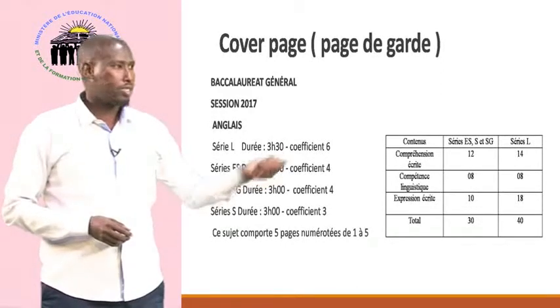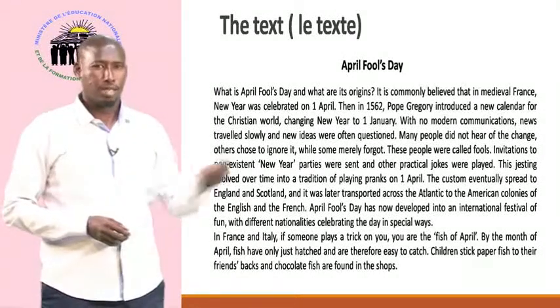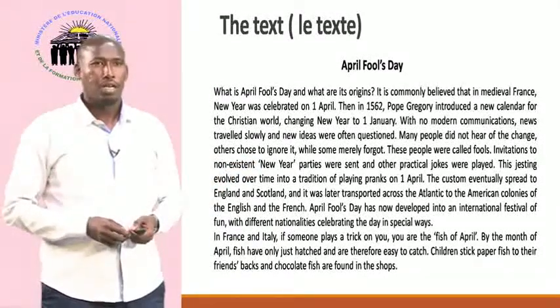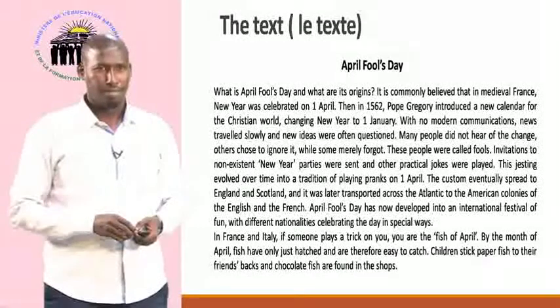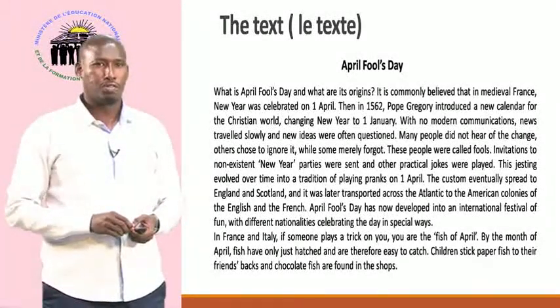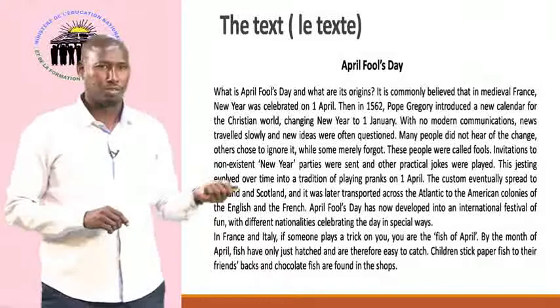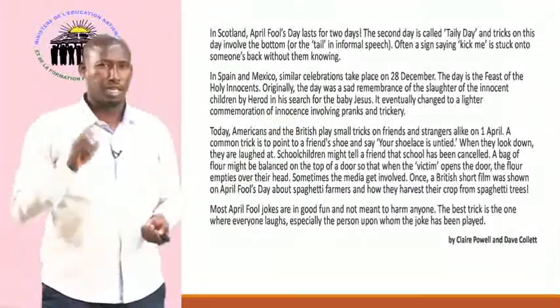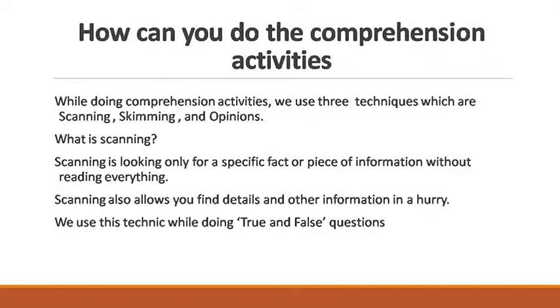Now, let's see. Here we've got the text of Bac 2017. As you can see, the title of the text is April Fool's Day. This text consists of a certain number of paragraphs. This is the text page, the second page. Now, here we will see how you can do the comprehension activity.